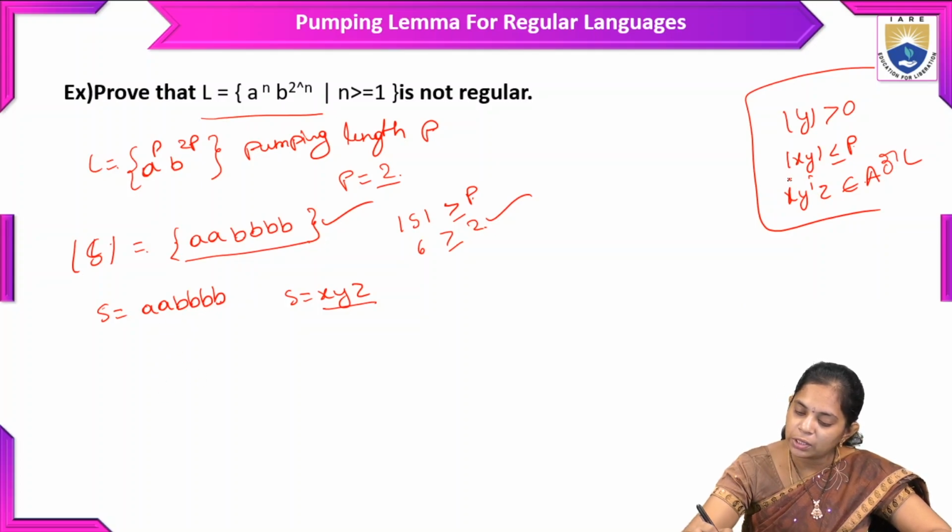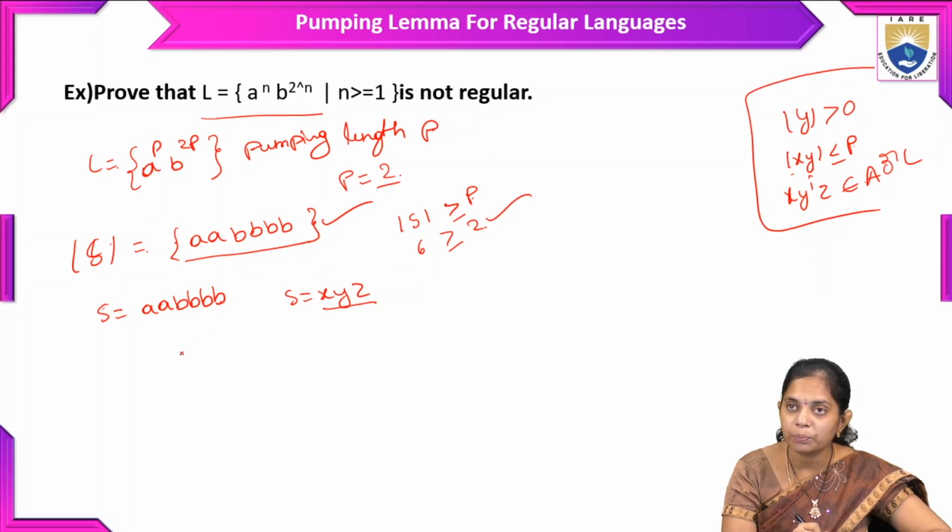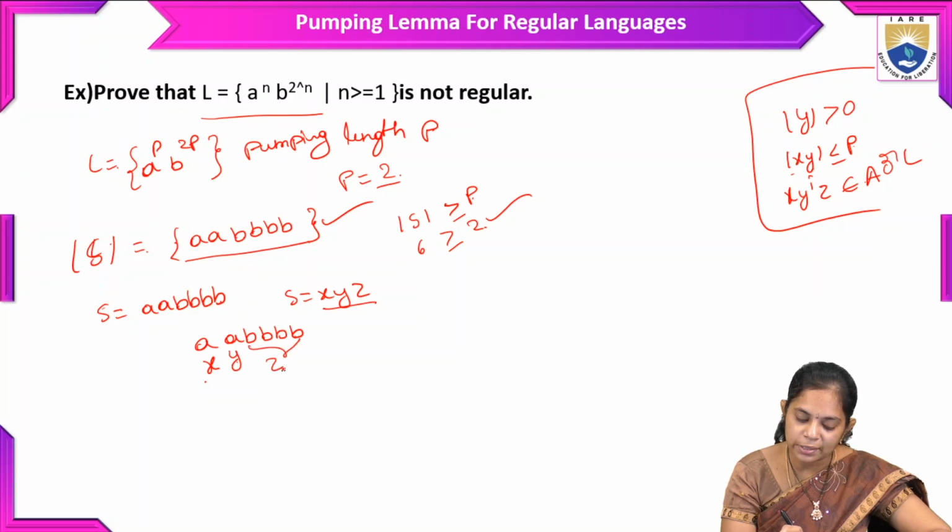And also we need to check the xy values compared to 2, which is greater than p. So the p value should be greater. And here we need to divide x. So x is equal to, let me write, a b b b. Here x is equal to a, y is equal to b, and the remaining we will take as z.